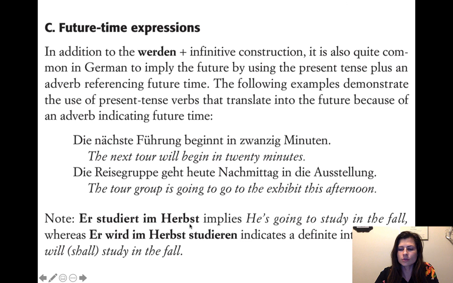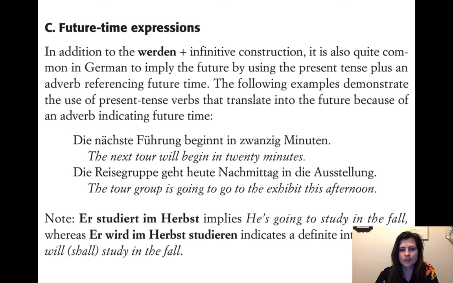And so it's used sometimes to imply sort of a command type situation. And so that's why this is stronger. So wird im Herbst studieren implies a stronger sort of intent than studiert im Herbst. Studiert im Herbst is fine. It seems pretty neutral. But wird im Herbst studieren is like he will study in the fall, despite everything. He better, you know, yeah.